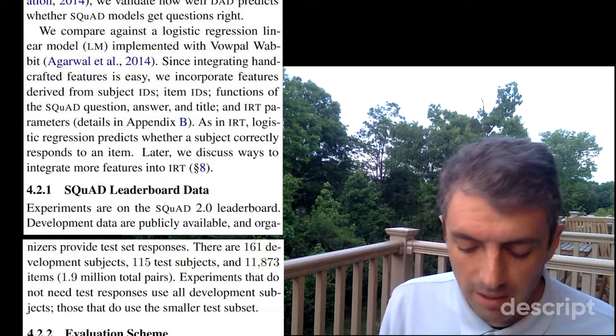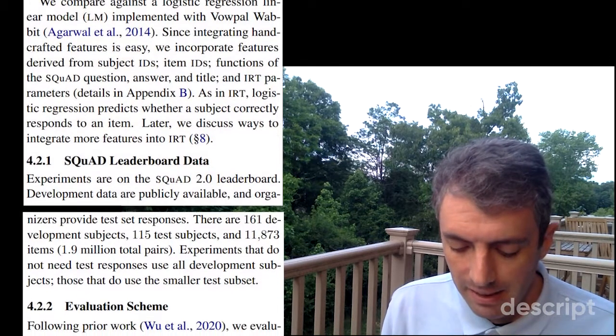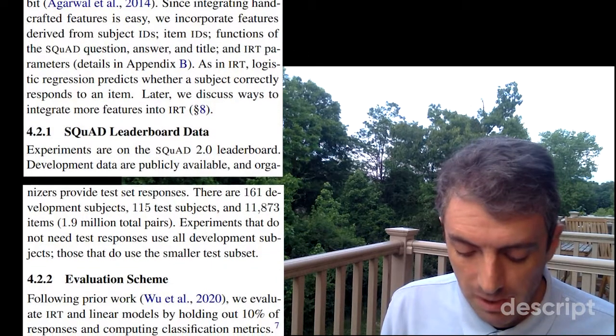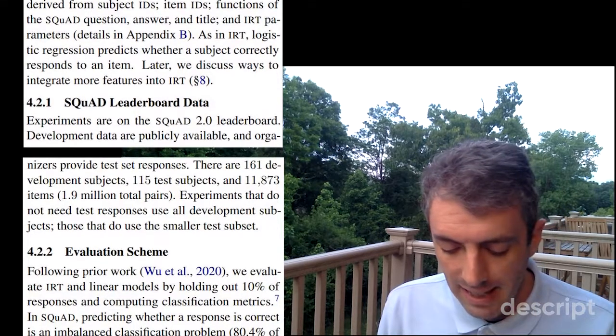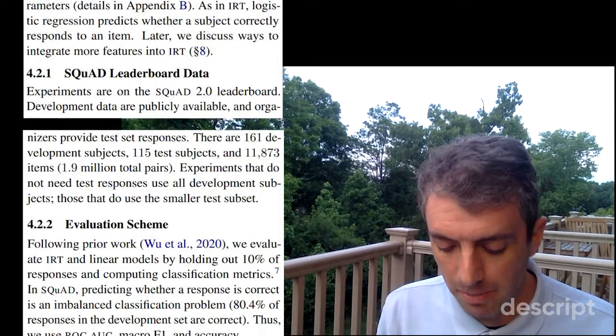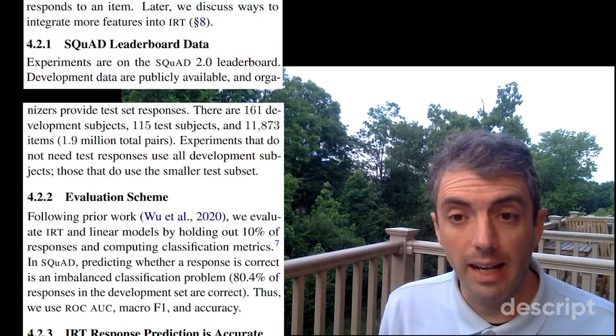We compare against a logistic regression linear model implemented with Vowpal Wabbit. Since integrating handcrafted features is easy, we incorporate features derived from subject IDs, item IDs, functions of the SQuAD question, answer and title, and IRT parameters. As in IRT, logistic regression predicts whether a subject correctly responds to an item. Later, we discuss ways to integrate more features into IRT.